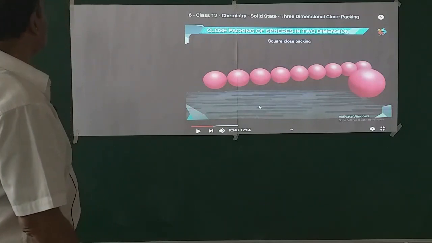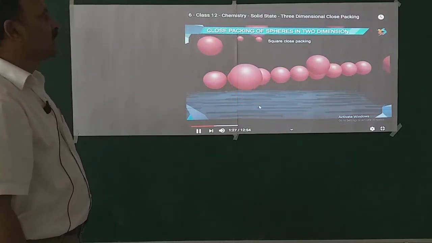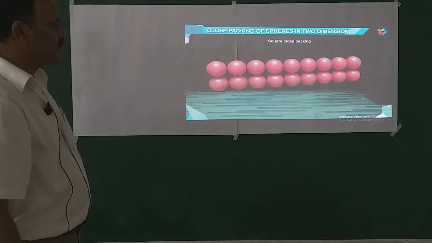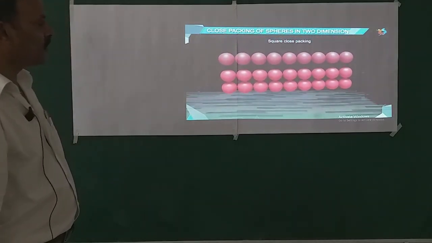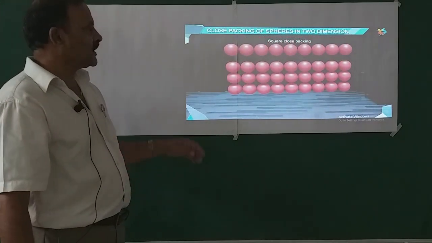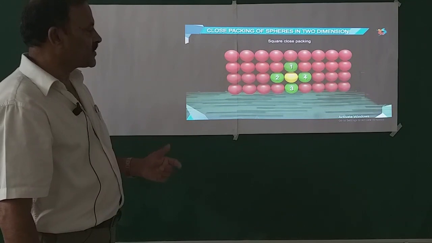Coming to the second step, that is arrangement of particles in two dimensions. Arrangement of particles in two dimensions can be achieved by placing the rows of spheres one over the other. The rows of spheres can be arranged in two types.